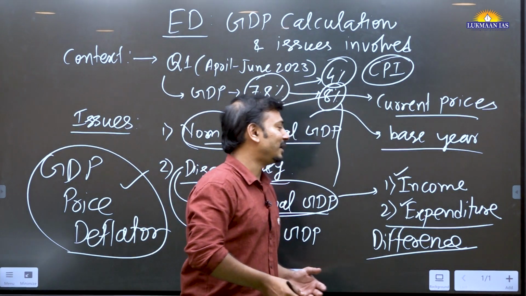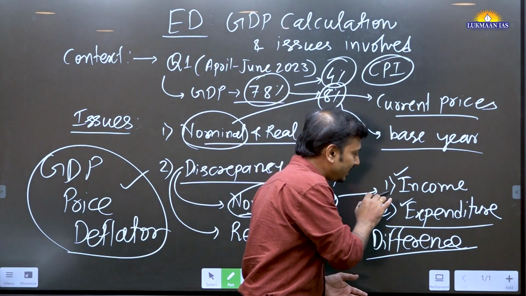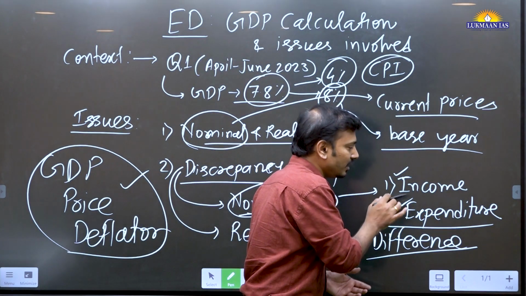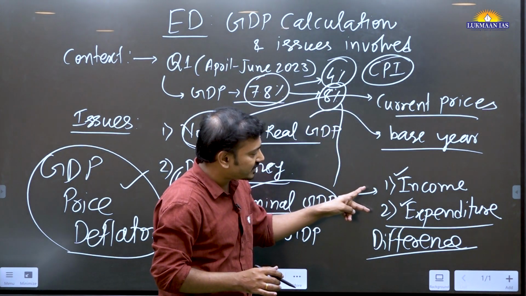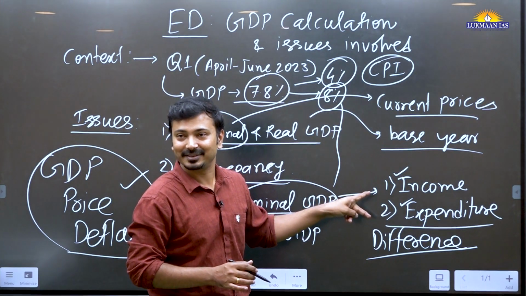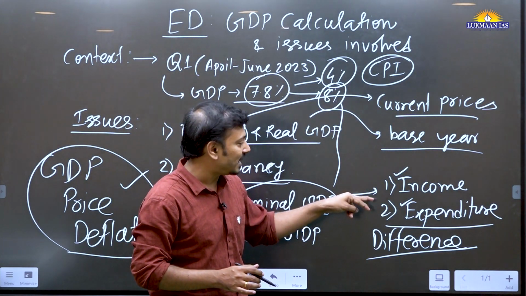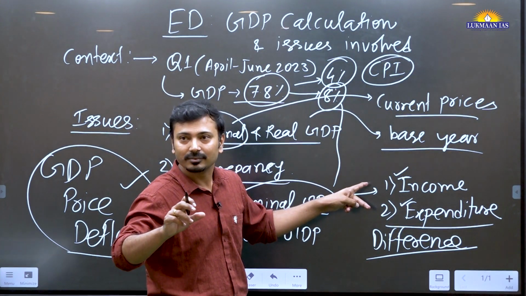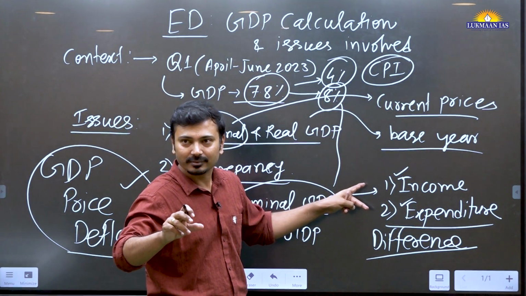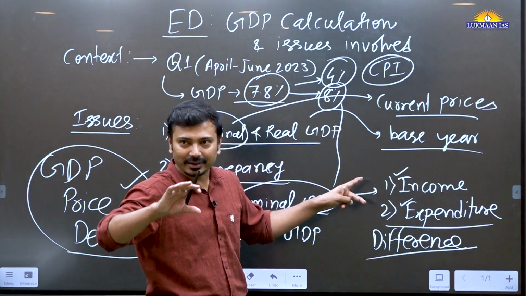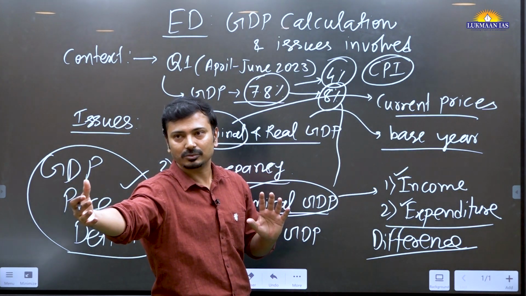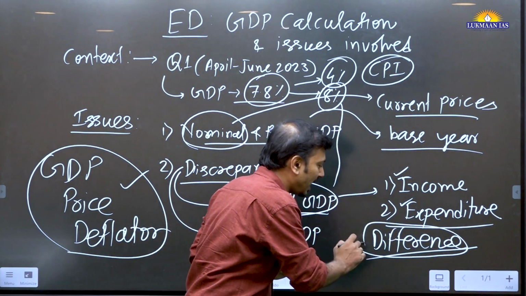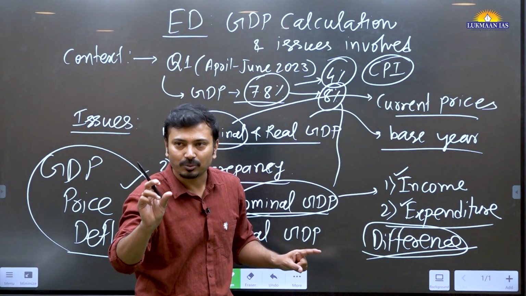I'm telling you that when the government calculates GDP figures on the basis of the income method and the expenditure method, it finds there is a difference in the value of GDP. Okay, it is not able to match. Ideally, in the economy, in the account books, they should match. Ideally, the amount of income that people are earning, there should be expenditure also. So that means there is a difference, and such a difference is not a problem when it is small.